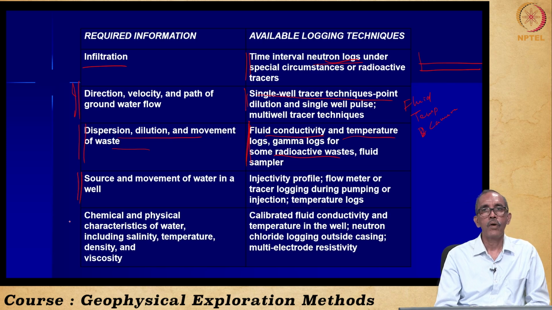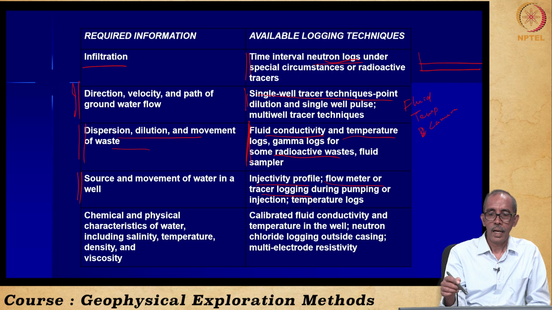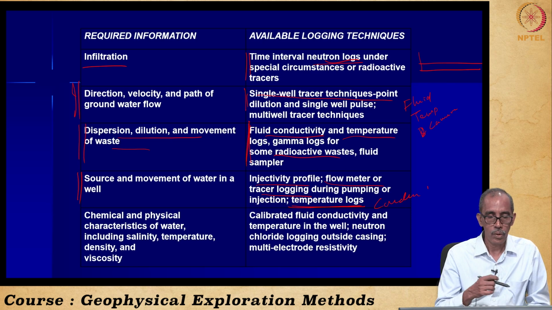Source and movement of water in a well. This is possible by injectivity profile. That means before and after injection. Also deploying a flow meter, tracer logging during pumping, and what we had seen is the temperature log as well as conductivity log help us to know about the movement of water through the borehole.